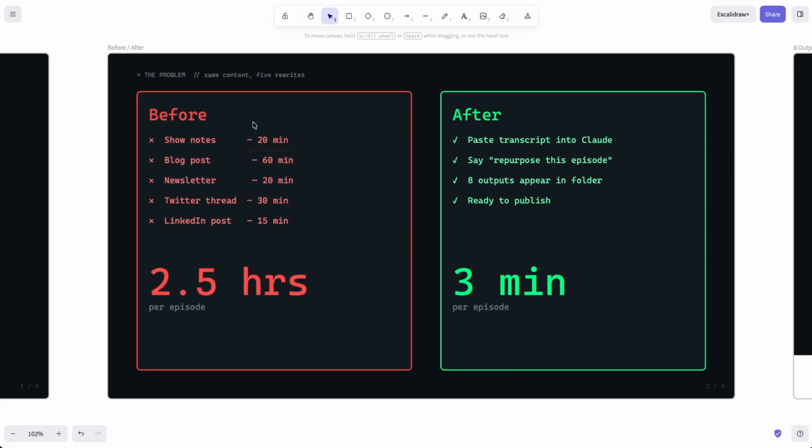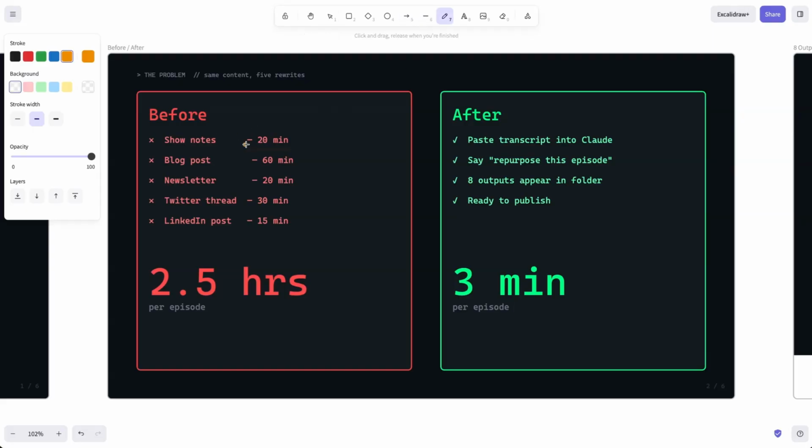Getting the most value out of it means rewriting things for different platforms. Like show notes, could take you 20 minutes. Blog post could take you another hour. Newsletter, maybe 20 minutes. A Twitter thread, maybe 30 minutes. A LinkedIn post, maybe another 15. By the time you've added this up, you're looking at a couple of hours per episode.